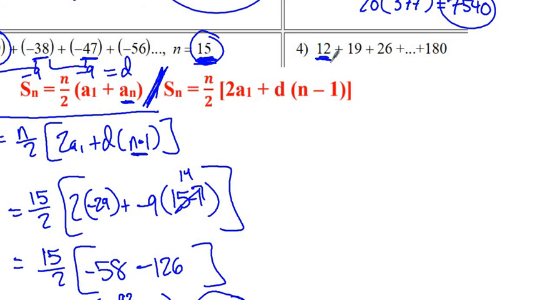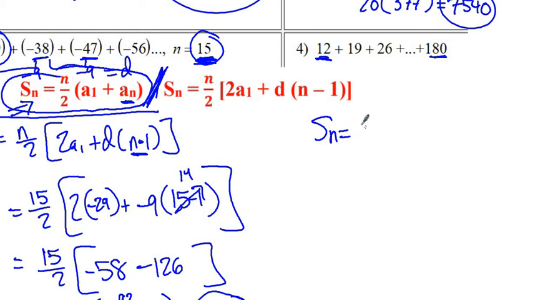They're giving us A1. They're giving us the last term as well. They're not giving us the number of terms though. If they were given the number of terms, we could use this one. Actually, we need the number of terms for both of these. So the problem is, it seems like we don't have enough information to use either. But I think it would probably be easier to use the first one, which is this formula right here, because at least we have 2 out of the 3 things that we need.